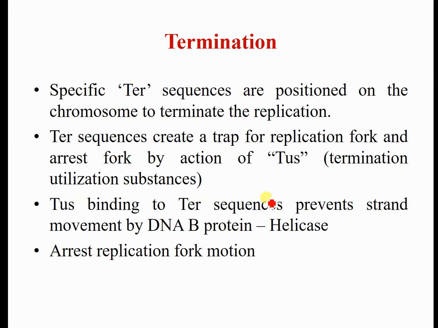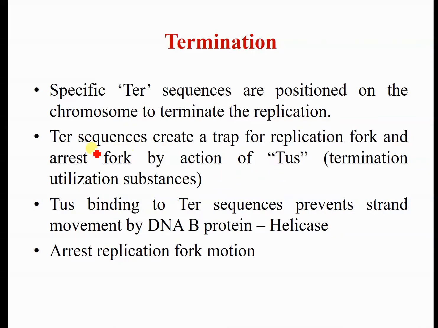So after completing the replication, how should it be terminated? Specific termination sequences are positioned on the chromosome to terminate the replication. Before this termination, they will recruit some termination utilization substance.